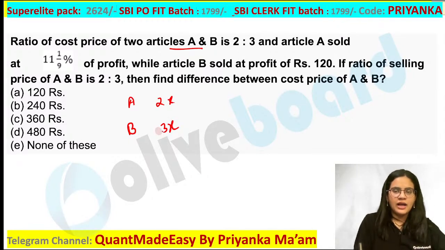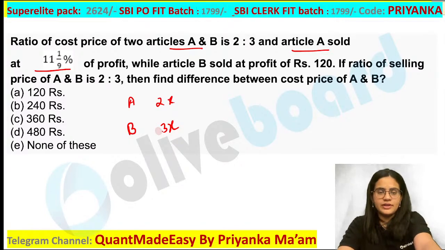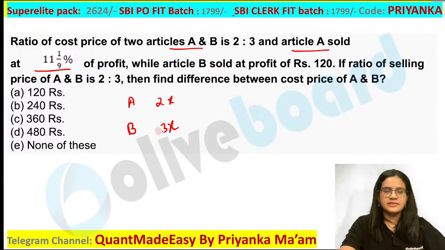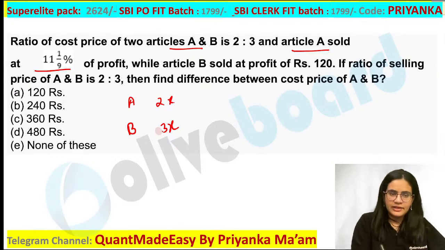Now what I have given, article A is sold at 11 1/9 percentage profit. Can anybody tell me which fraction this is? When you are saying 11 1/9, which fraction is this? If you convert these types of percentages into fractions, they become very simple for your exam. So never get scared if you look at these fractions. 11 nines are 99, 99 plus 1 is 100, and 100 by 900. So it is basically 1/9 fraction.